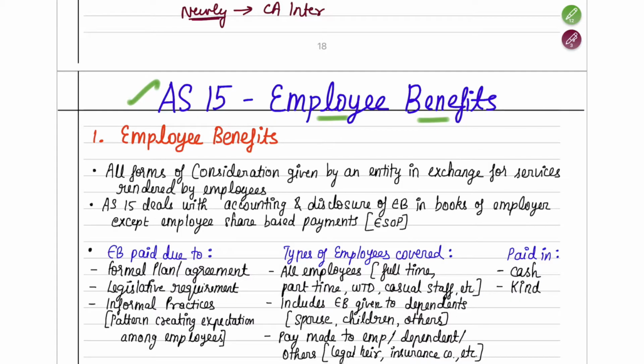In part 1 of the video, we are going to cover all concepts related to AS15, and there will be a part 2 to this video which will cover all your illustrations and test your knowledge questions from your ICAI study material. So please make sure to watch till the end, and I guarantee you that AS15 will seem very easy to you.